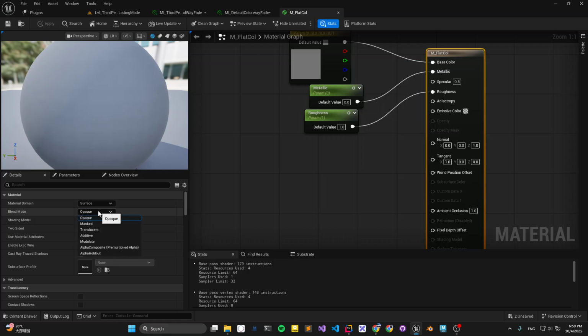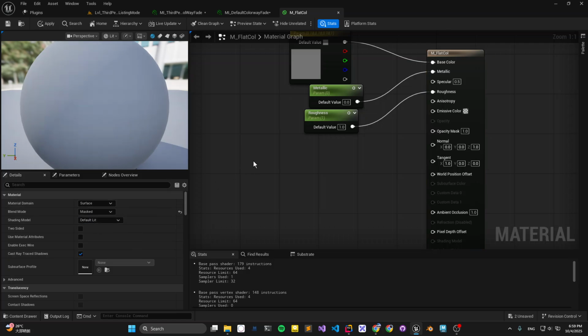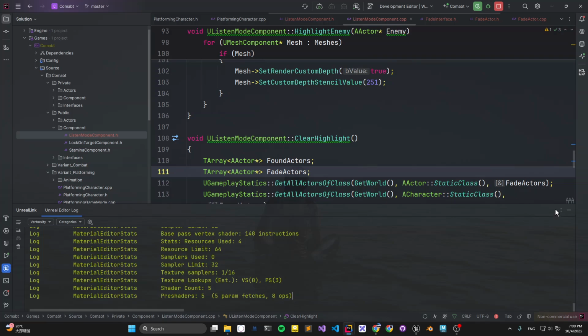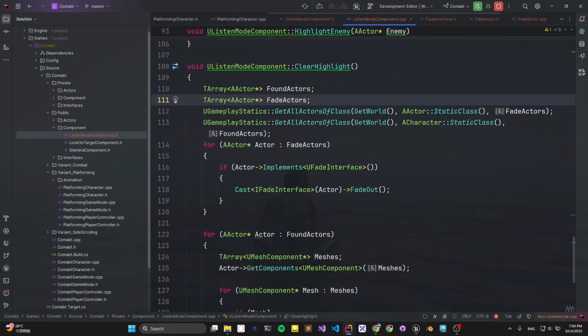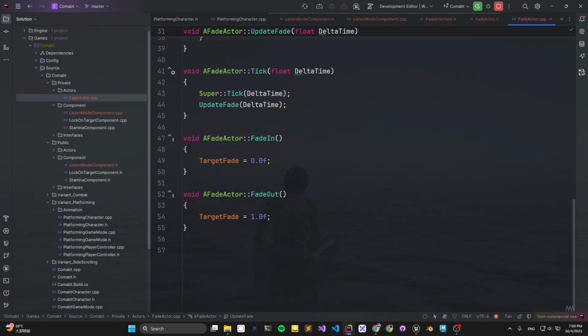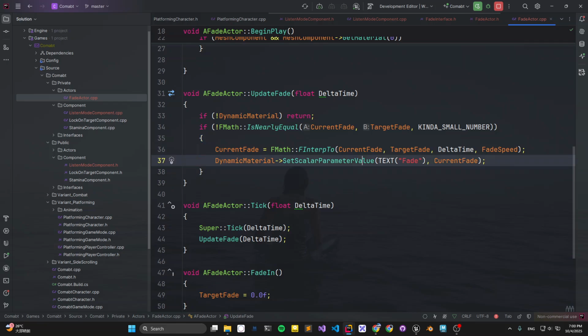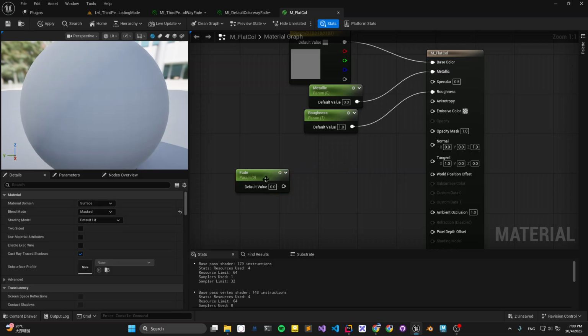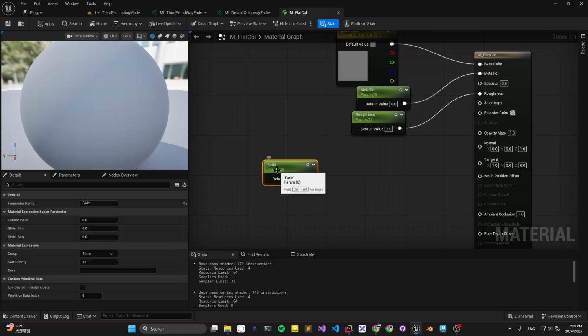Well, this is what we want. We want to change it from opaque to mask, and also press the S key down and let go. Create a parameter. We call it phase. We need to have the exact name from your code, the parameter name when I put it into set scan parameter value, exactly the same. So if you didn't see any string effect, you need to change it to phase.